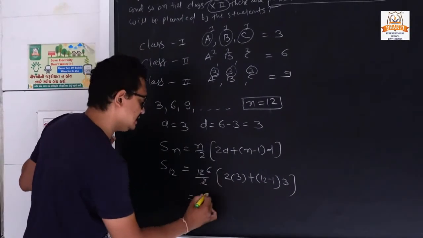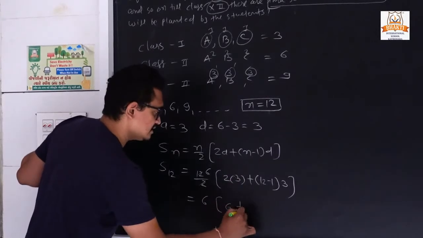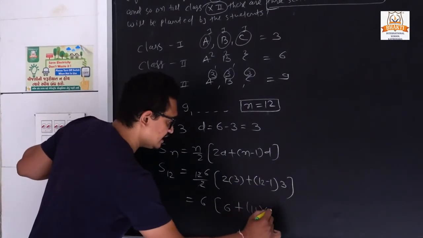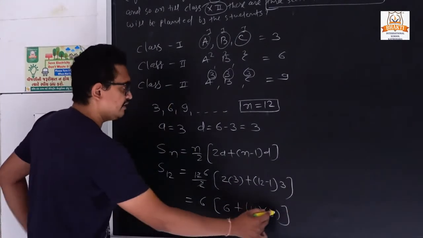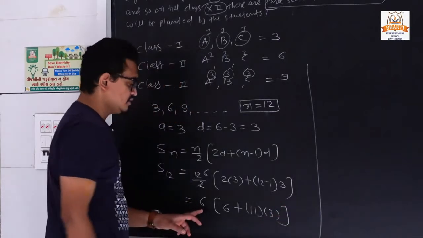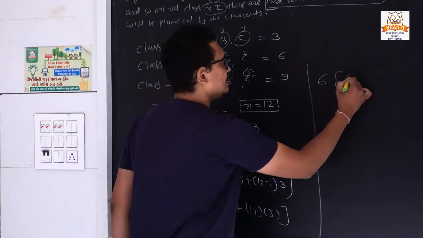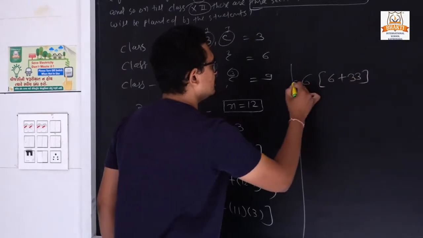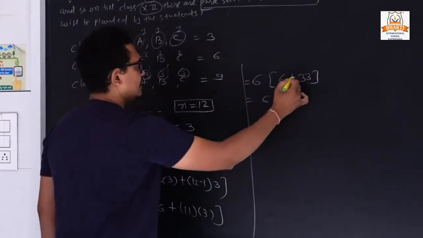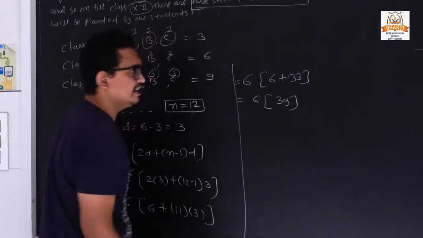Simplify: 2 times 3 is 6, so 6 plus 11 into 3. 11 threes are 33. So 33 plus 6, it is 39.